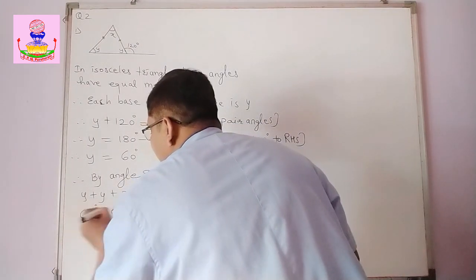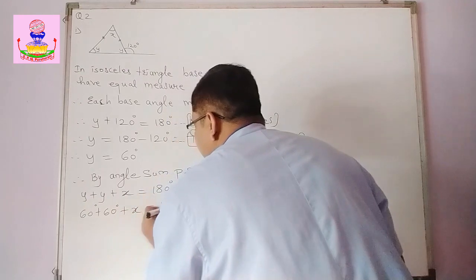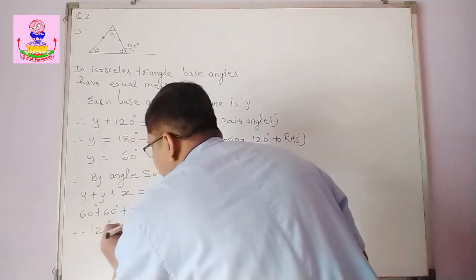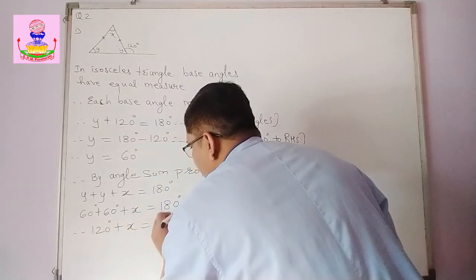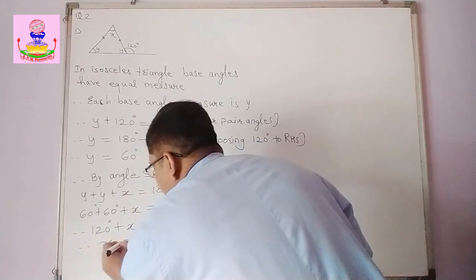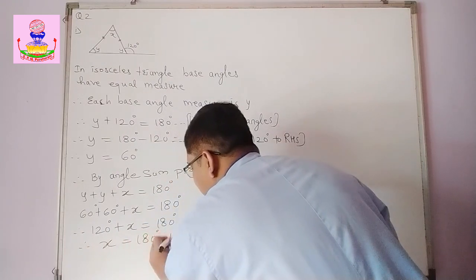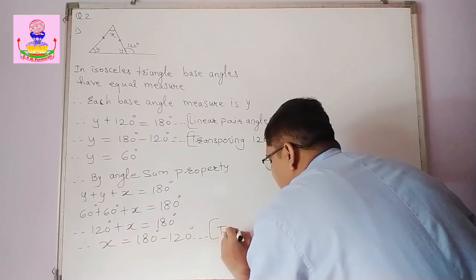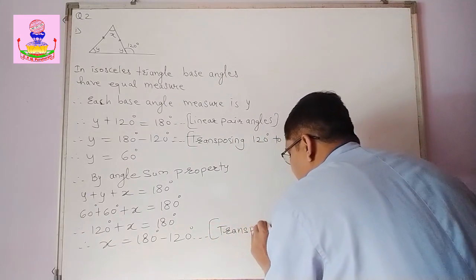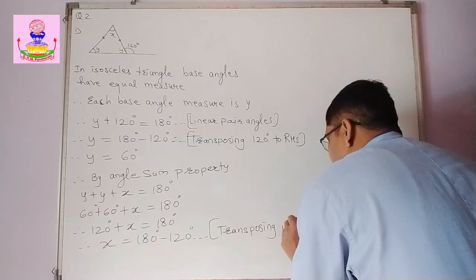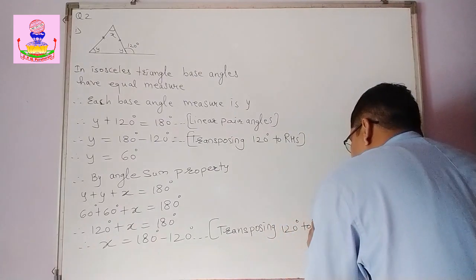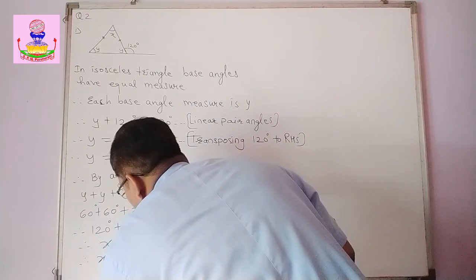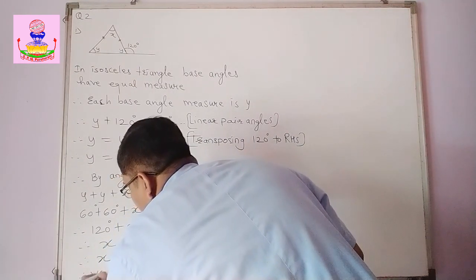So, 60 plus 60 plus x equals 180 degrees. So, 120 degrees plus x is equal to 180 degrees. Therefore, x is equal to 180 degrees minus 120 degrees. What you did: transposing 120 degrees to the RHS. So, x is equal to 60 degrees.